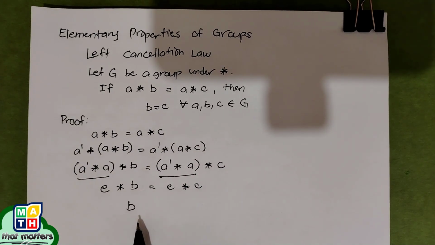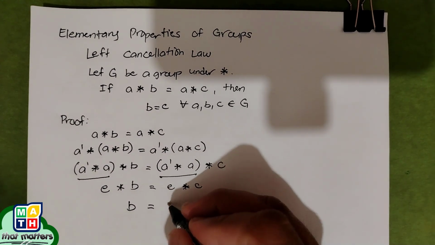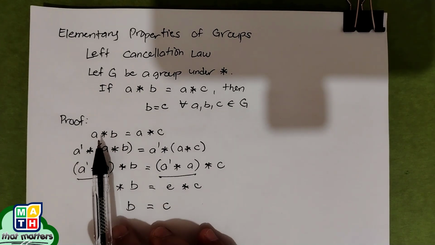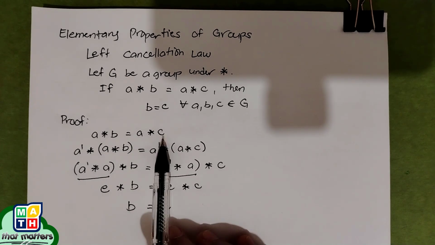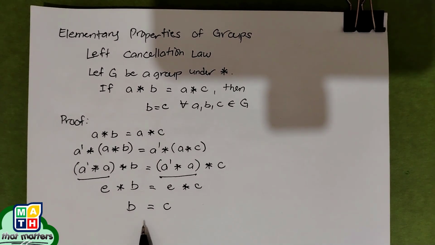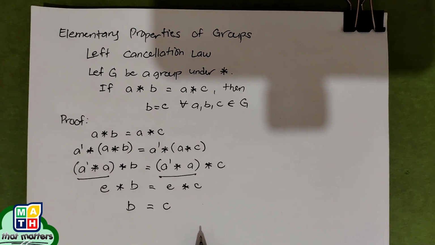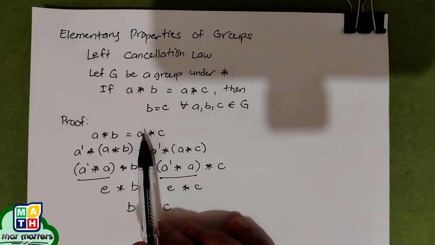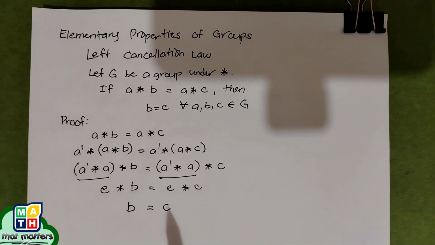So E star B is B, and E star C is also C. Now look at this: starting from the assumption that A star B is equal to A star C, we are now down to the generalization that the element B is just equal to the element C in the same group G. In short, we simply canceled our A element here on our left side. And this is the left cancellation law as one of the properties of groups.